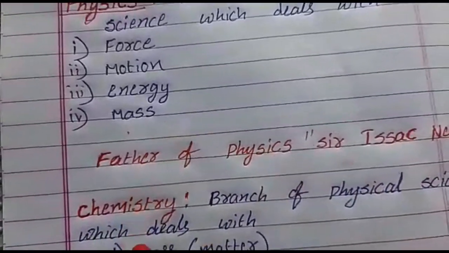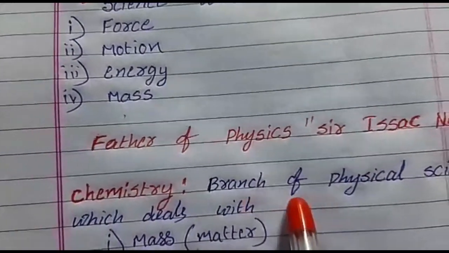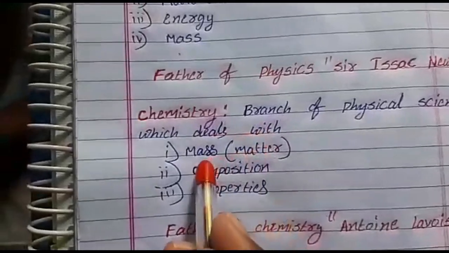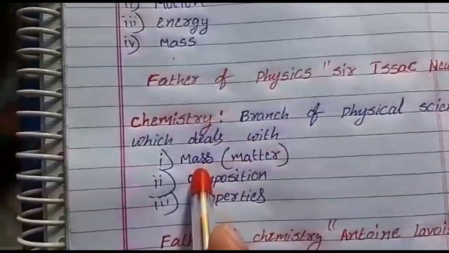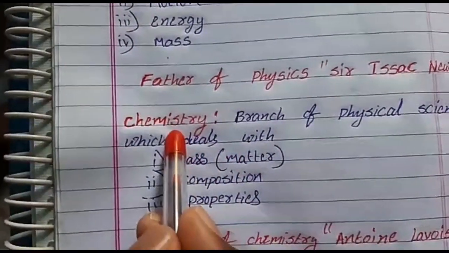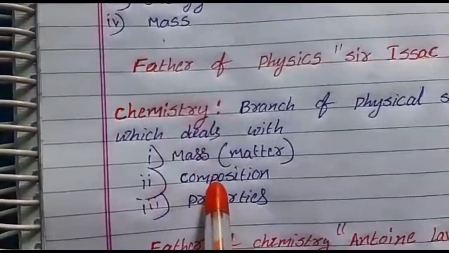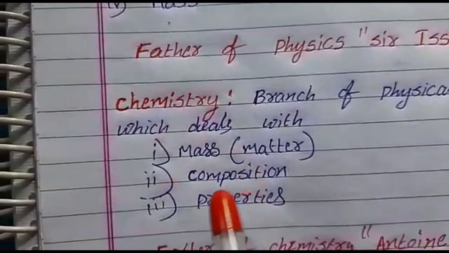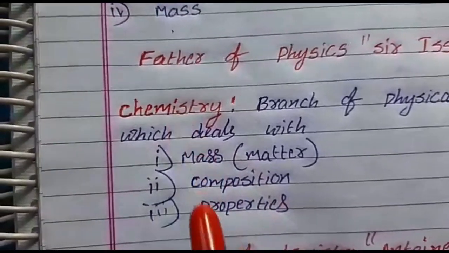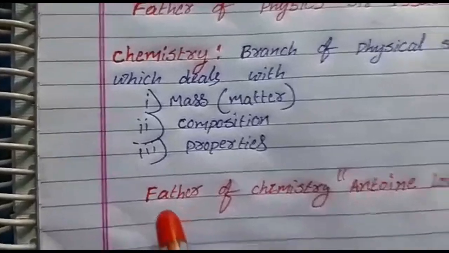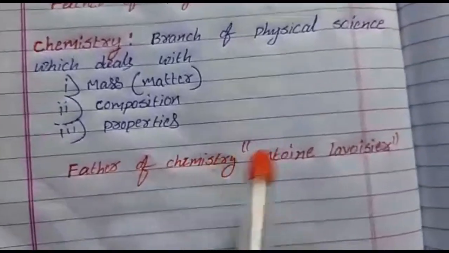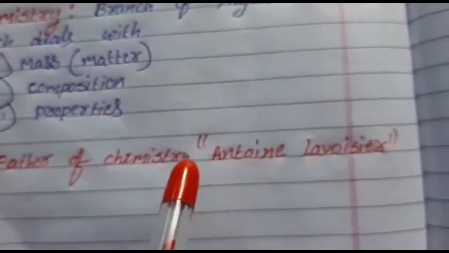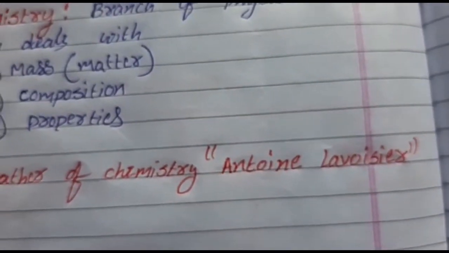Let's see chemistry. Chemistry is also a branch of physical science, and it deals with mass, which we can also call matter, and the second one is composition and properties. So these three are dealt with by chemistry. And one more important thing I want to say here: the father of chemistry is Antoine Lavoisier.